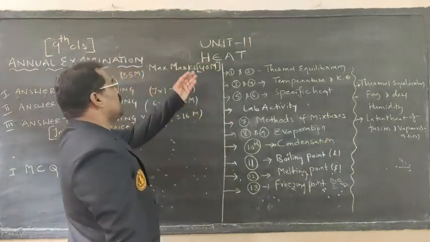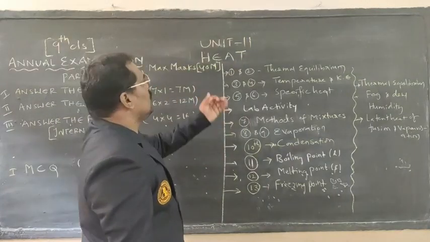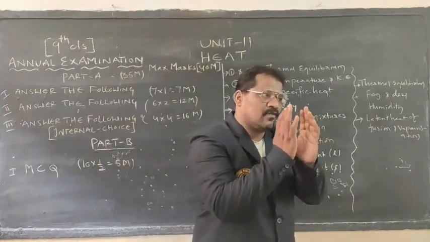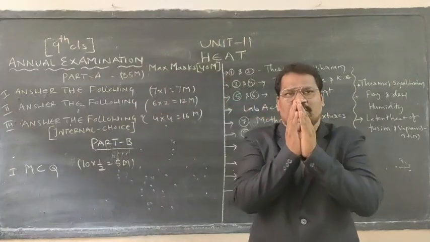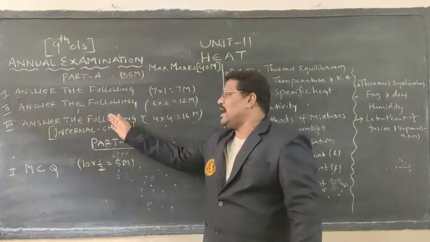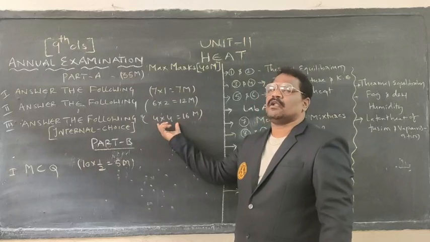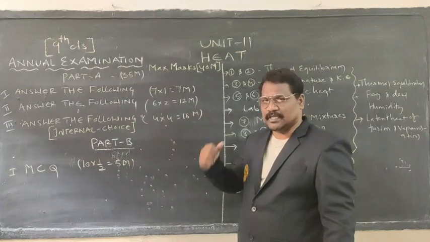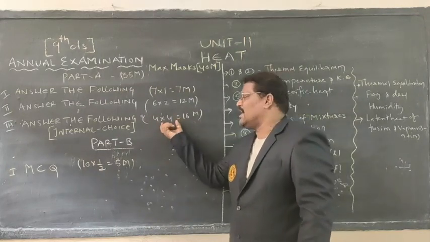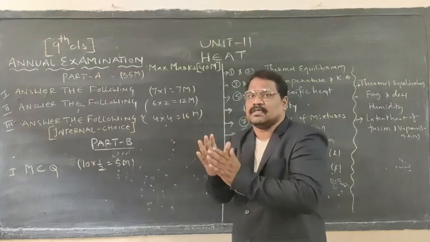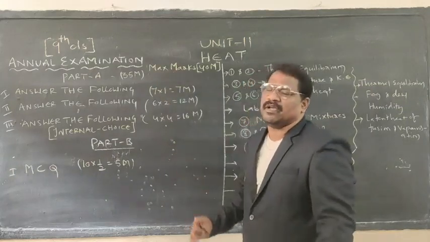Now coming to this particular chapter, unit 11, heat: if we read it much more perfectly, we can attempt almost all of these. In the third bit, internal choice exists for 4 marks questions. If you concentrate on 4 marks questions, that is the essay answers, maximum chapter can be revised.